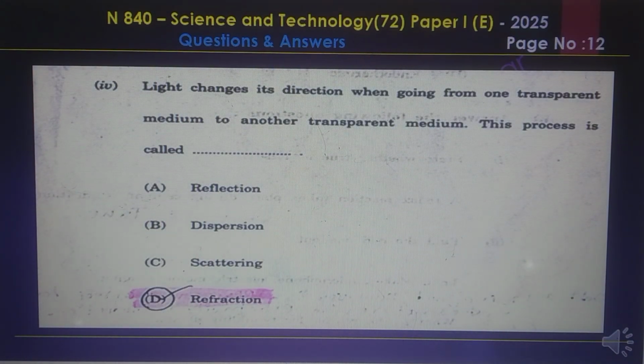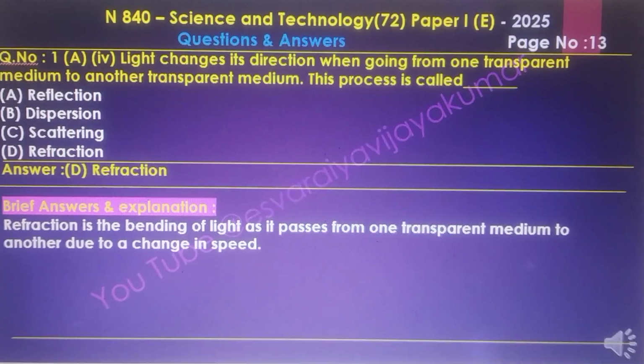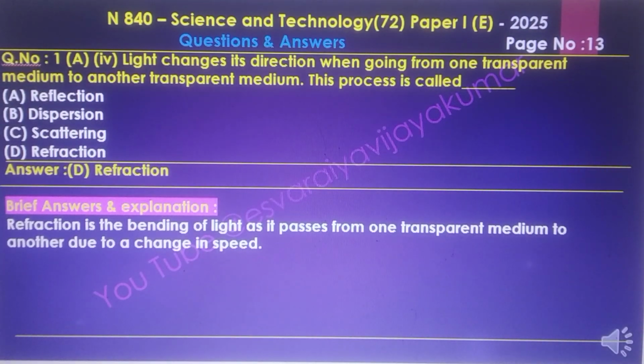Question number 4. Light changes its direction when it is going from one transparent medium to another transparent medium. This process is called refraction. Refraction is the bending of light as it passes from one transparent medium to another due to the change in speed.